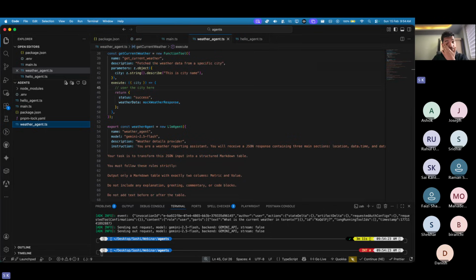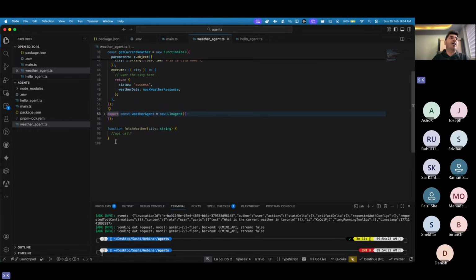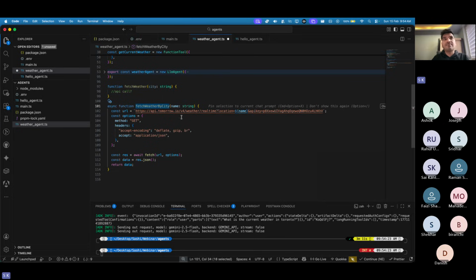So what I will do, I already have an API response ready, so let me get it. This is my weather export, this is my fetch. I'm going to use something similar, if you see. So I have a fetch weather by city. This is not any magic. You can store this in .env. I just exposed it, I know, but don't worry, I will be deleting this in the next hour.